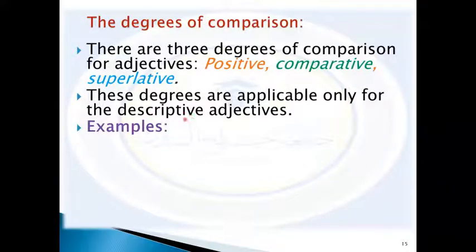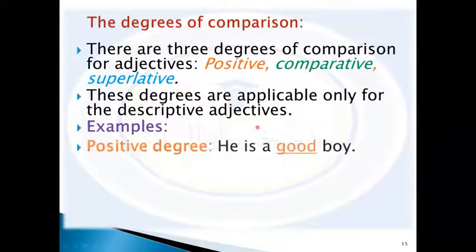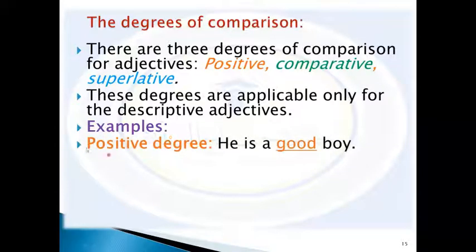So we use them only with descriptive adjectives, not other types of adjectives. So we'll say, for example, in the positive form, or positive degree of comparison adjective, which is, as we said, descriptive. He is a good boy. He is a good boy. So we think of good here as a positive degree.